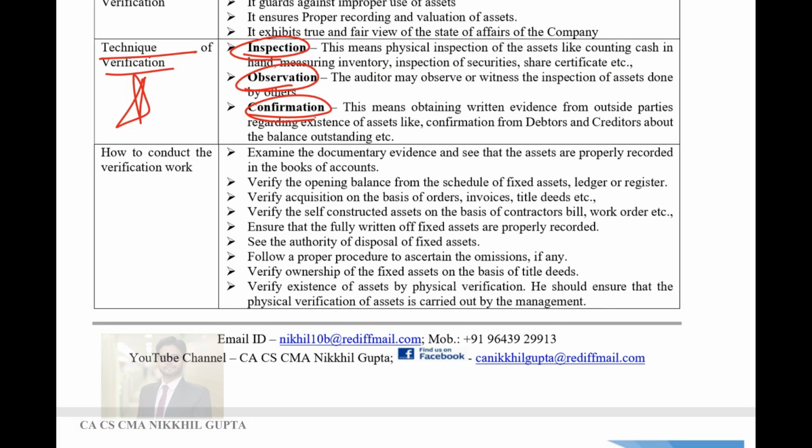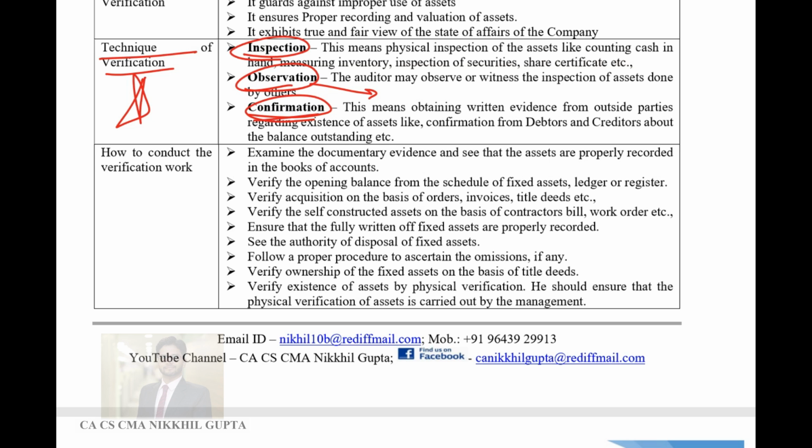Inspection means the auditor physically visits the factory premises and sees the physical existence of a particular asset. Observation means he witnesses the physical verification of a particular asset. So the verification is done by the management, and the auditor just goes there and observes that physical verification is happening properly. In case of inspection, the auditor himself verifies the particular asset. In case of observation, management is actually inspecting the assets, and the auditor is only observing it.